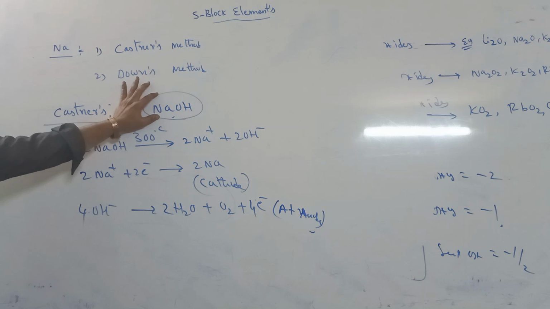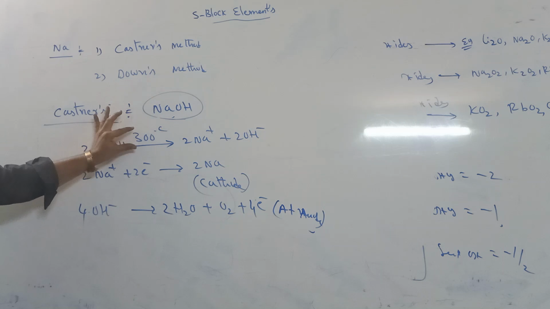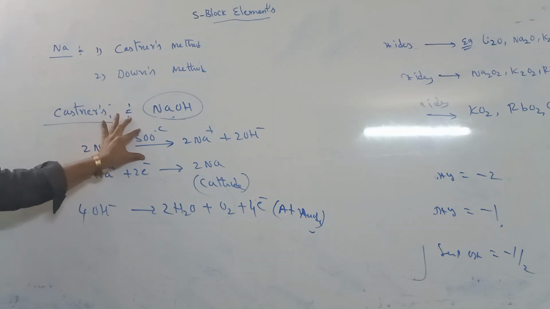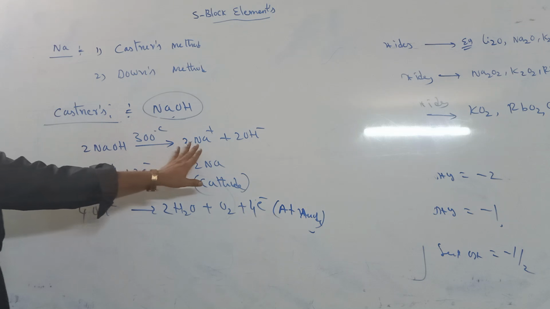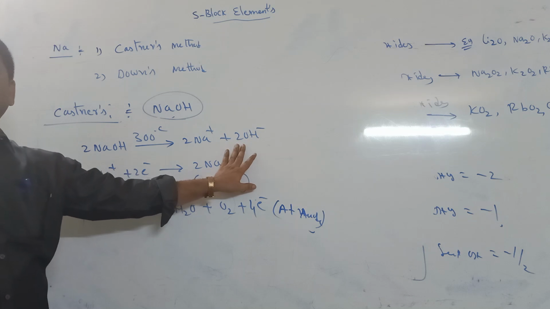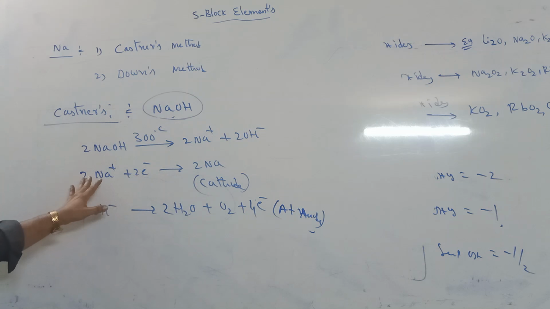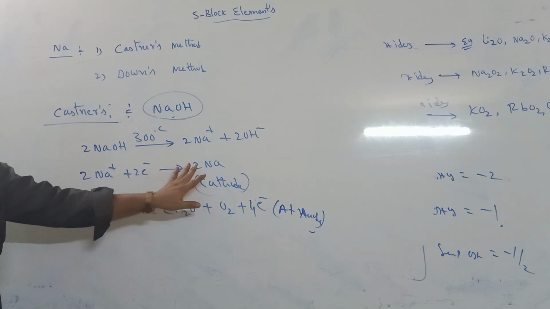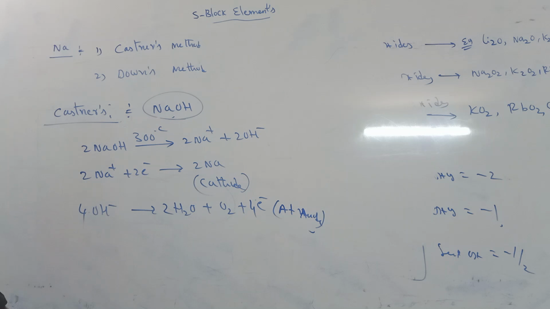In this process, the electrolyte is fused NaOH. NaOH heated at 300 centigrade forms sodium plus and OH minus ions. The sodium plus gains electrons to form sodium metal.